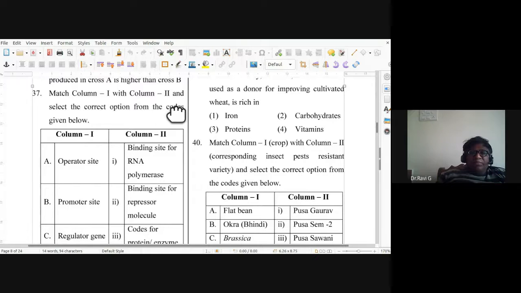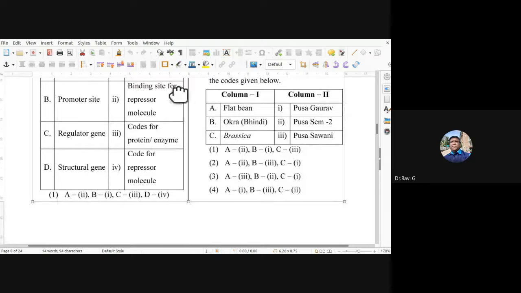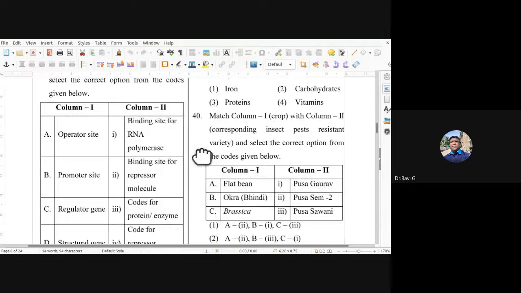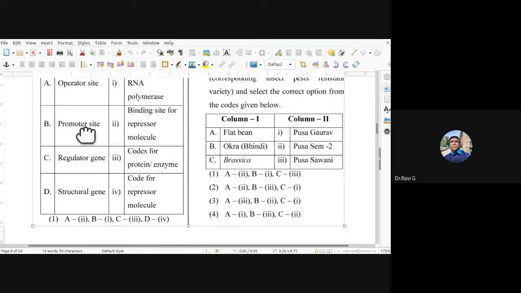37, match column 1 with column 2. Operator site, binding site for RNA polymerase, regulator gene, promoter site, binding site for repressor molecule.